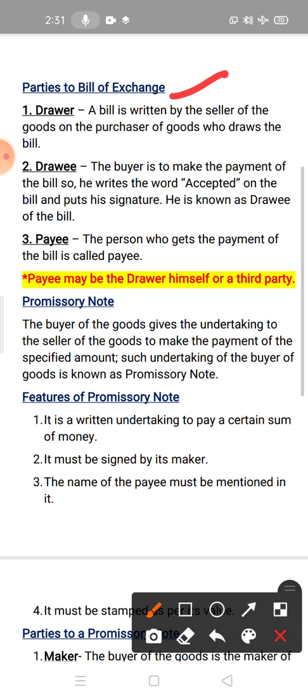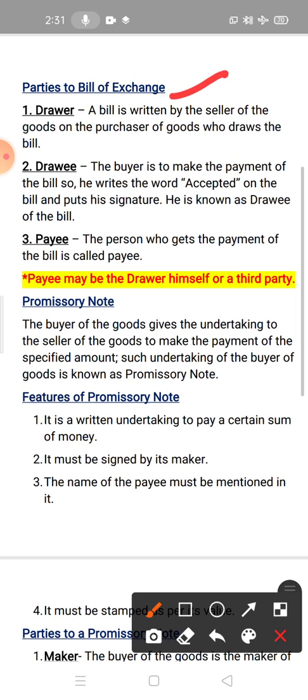Now second is drawee. Now who is drawee? Drawee means buyer of the goods, purchaser of the goods. Okay, who has to write on the bill accepted, the term accepted. Why? Because when the seller of the goods makes the bill against the buyer of the goods, the buyer of the goods accepts the bill and writes the word accepted.